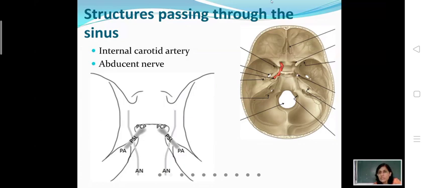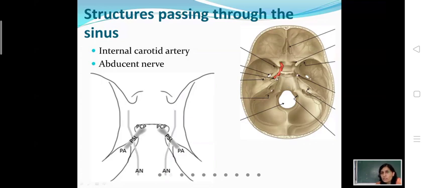This is the anterior clinoid process, this is the middle clinoid process, and this is the posterior clinoid process. You all know. Now the attached margin of the tentorium cerebelli is attached here, and here is the free margin of the tentorium cerebelli at the anterior clinoid process, the U-shaped margin.